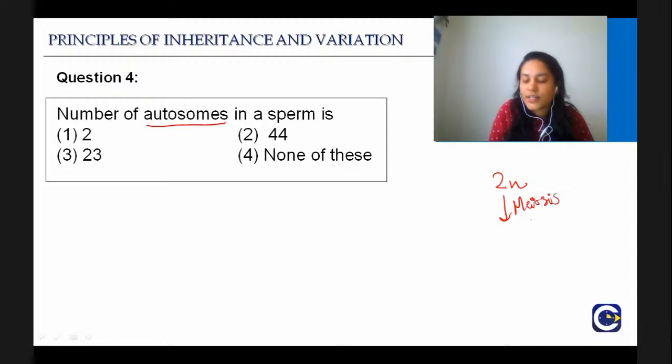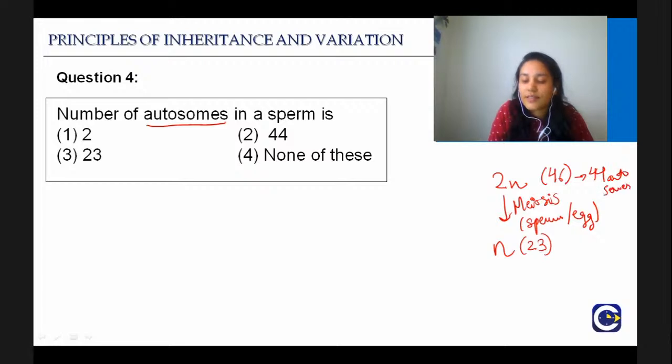This meiosis will take place within the sperm or in the egg, and then 2n will become n. So what is 2n here? 2n is 46, n is 23. Out of this 46, 44 are autosomes.